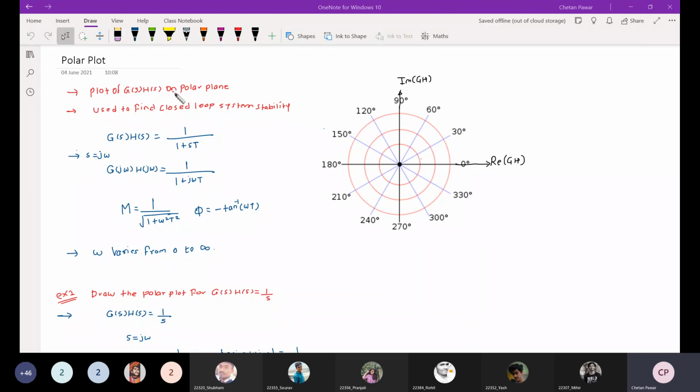So whether you take a polar plot, Nyquist plot, or Bode plot, all these three operate on an open loop transfer function. What is meant by open loop transfer function? That is G of s into H of s, right? So this is the open loop transfer function. Using this transfer function, we determine the closed loop system stability. Okay.